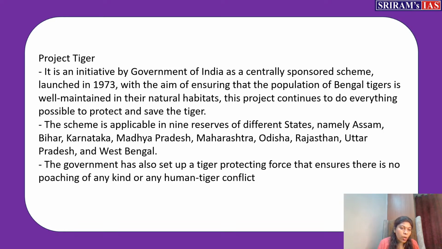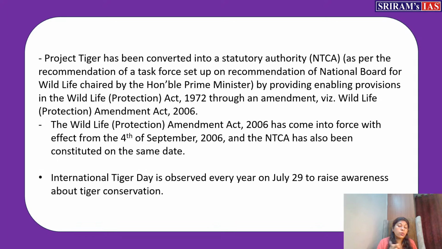Project Tiger was launched in 1973, and it gained statutory status also through the National Tiger Conservation Authority around 2006. So now we have tiger reserves throughout the country. Through the Wildlife Protection Act, we have managed to make Project Tiger itself a statutory authority.